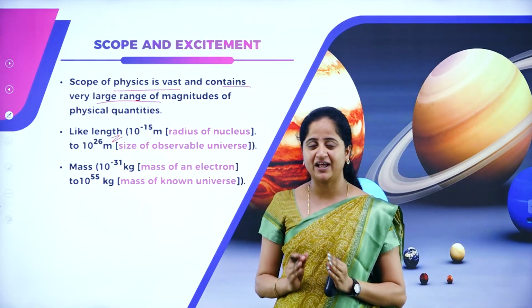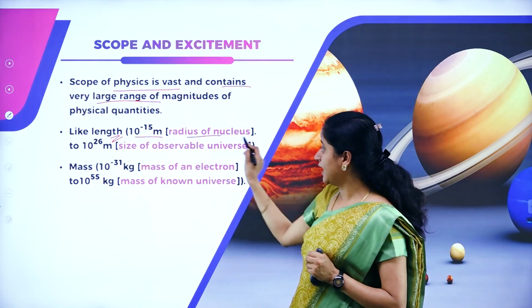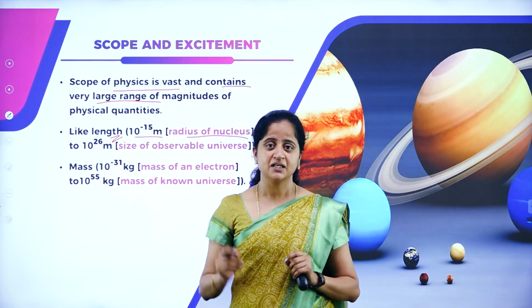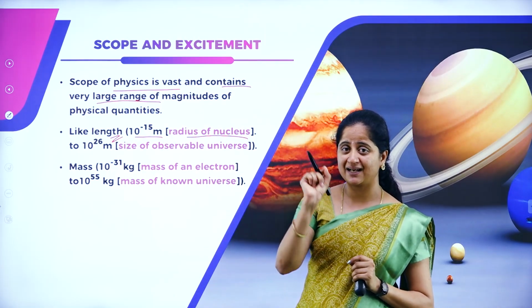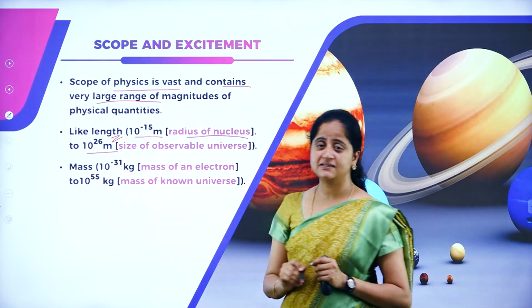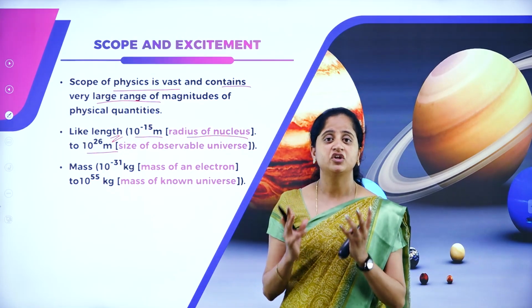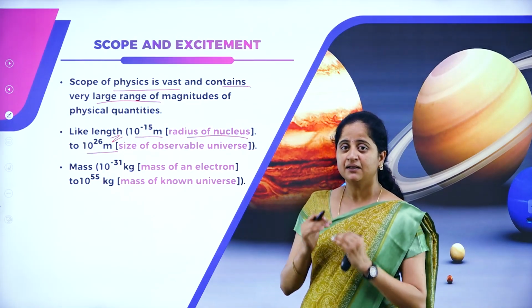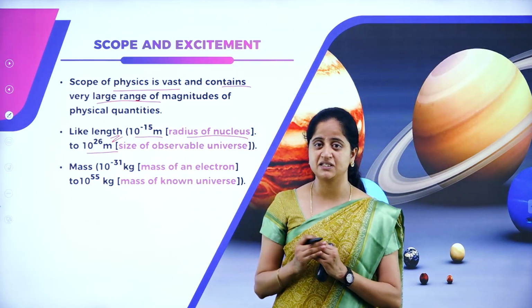The range of length lies from 10 power minus 15 meter, that is the radius of a nucleus. Imagine, the nucleus is a subatomic particle. So it ranges from the radius of the nucleus to 10 power 26 meter, that is the size of the observable universe or the known universe. So it deals with the range between 10 power minus 15 meter to 10 power 26 meter.